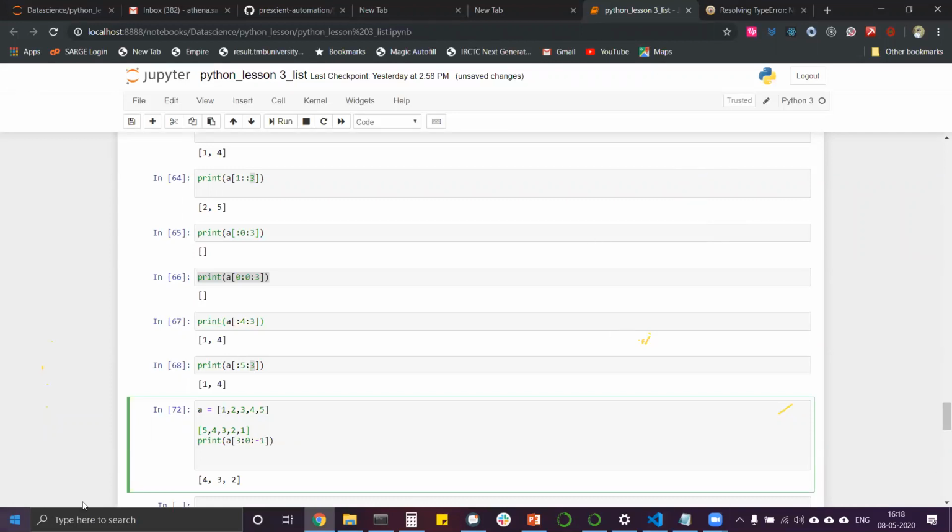What position is this? 5? Stop now, stop. I will explain. What position is 5 right now? It is at 0. It is at 1. It is at 2. It is at 3. It is at 4. Correct?